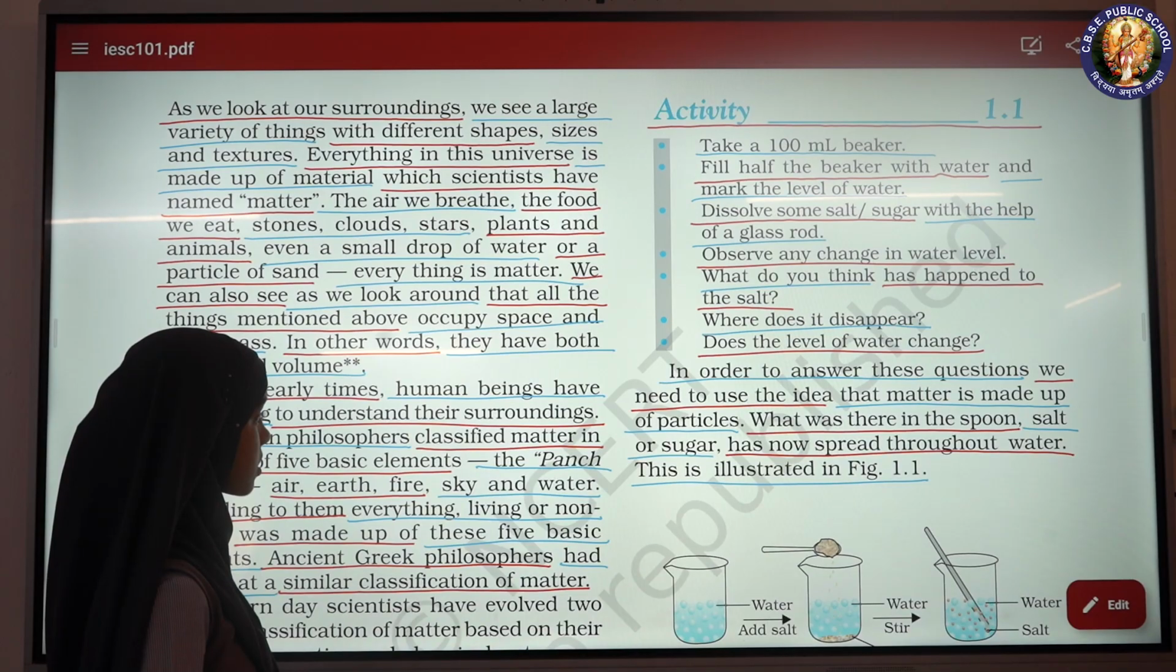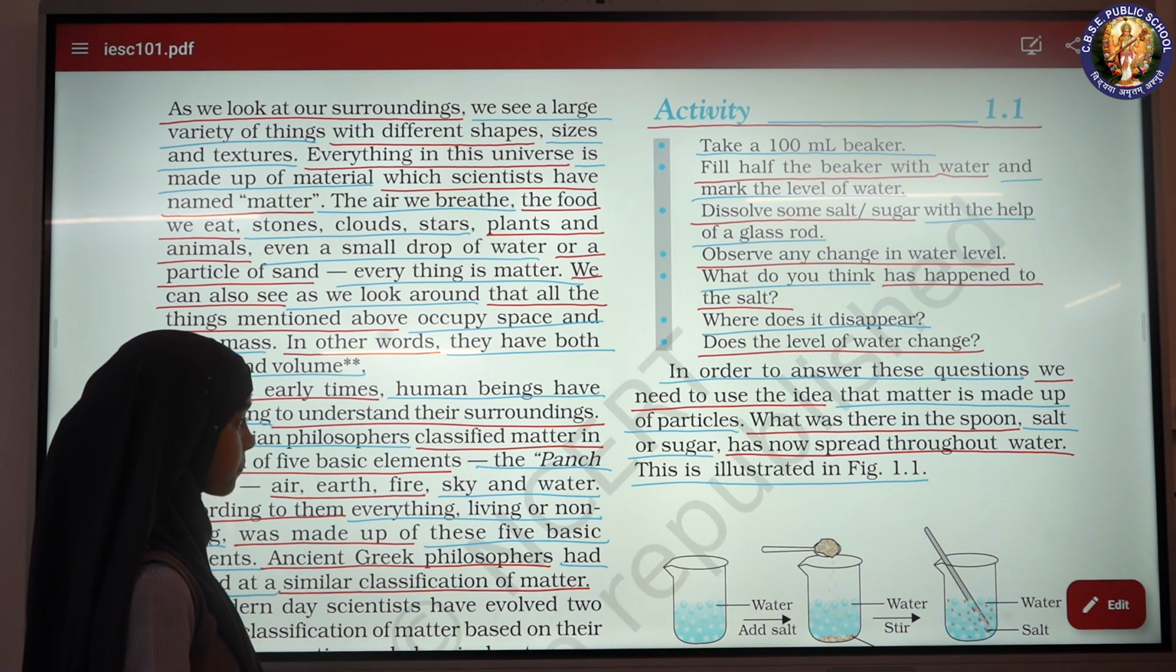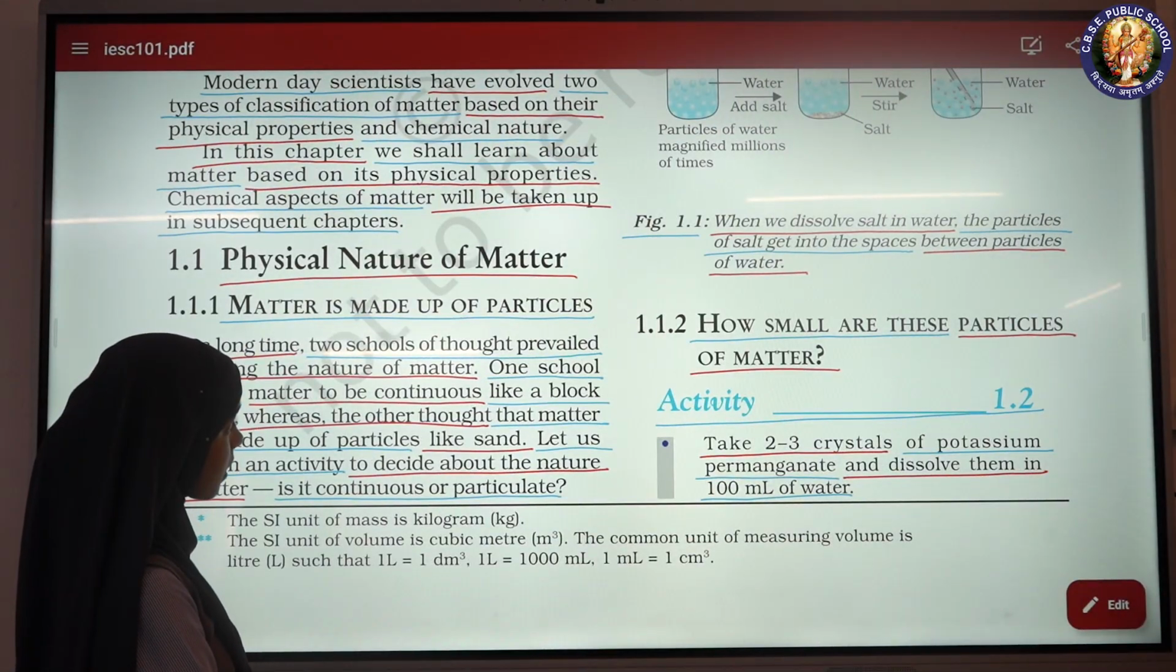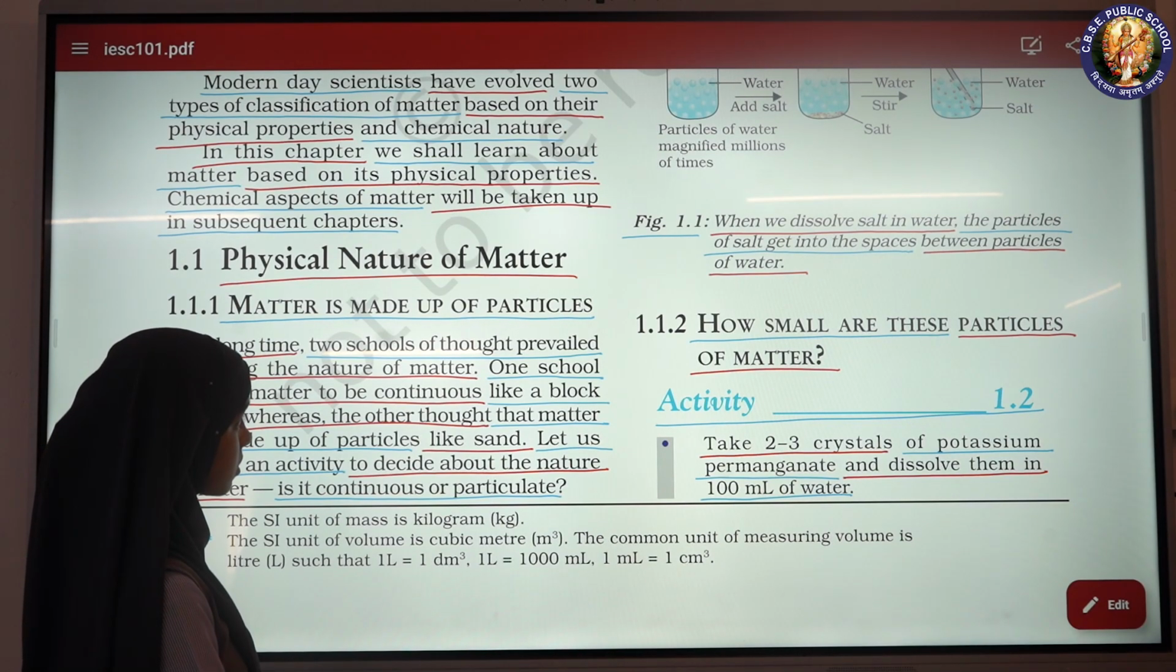In order to answer these questions, we need to use the idea that matter is made up of particles. What was there in the spoon? Salt or sugar has now spread throughout water. This is illustrated in figure 1.1. When we dissolve salt in water, the particles of salt get in the spaces between particles of water. How small are these?